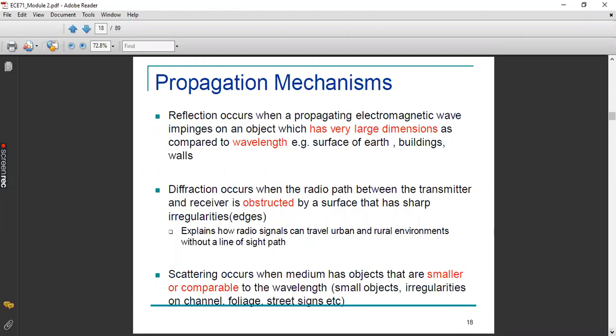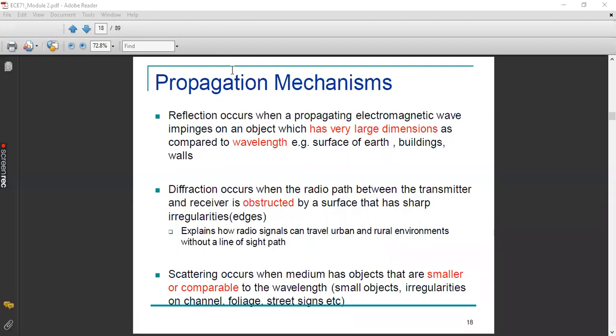So diffraction will occur with a condition. The condition is that the surface has some sharp edges, sharp irregularities, which contribute towards a multipath environment. Why a multipath environment? Because the wave that is impinging on one surface will produce multiple wavelets. These multiple wavelets again will create disturbances in the environment, maybe in the air molecules. Again, from that, another set of wavelets will occur. Like that, many waves will be traveling in different directions, and ultimately they reach the receiver.